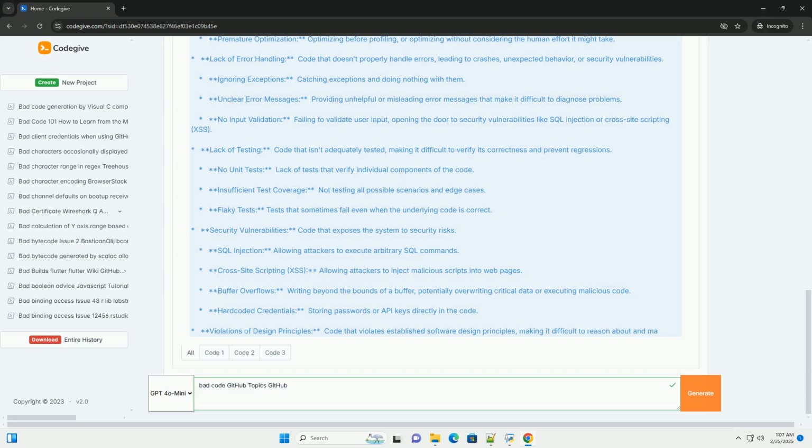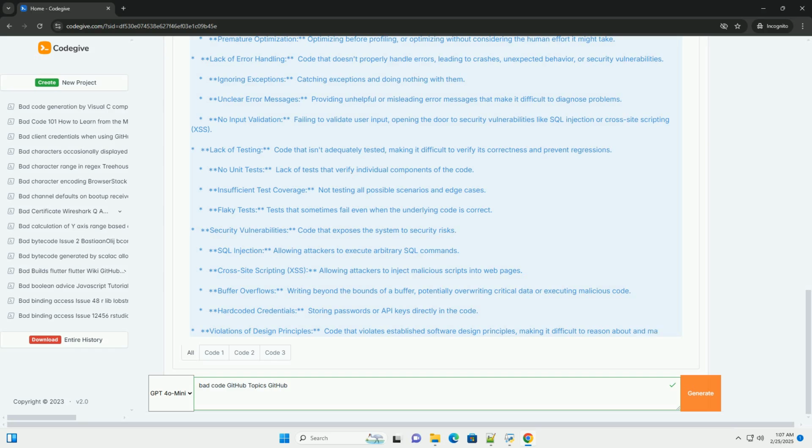Components are highly dependent on each other, making it difficult to change one part of the system without affecting others. Lack of modularity. Code is not broken down into reusable components, leading to duplication and increased complexity. Technical debt. Making compromises in code quality to meet short-term deadlines, creating future problems.